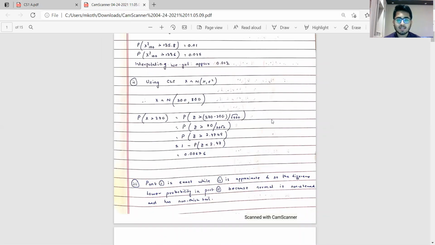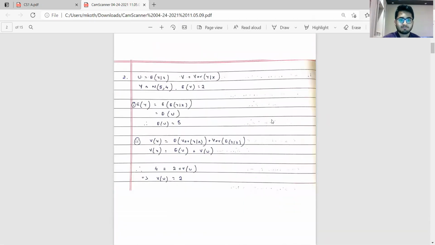All you need to do for these type of questions is, first define the random variable, write it down, and then you'll see things will start flowing easily. It might get difficult to think about these in your head or mentally, but once you write these down on paper, it will start flowing pretty easily.